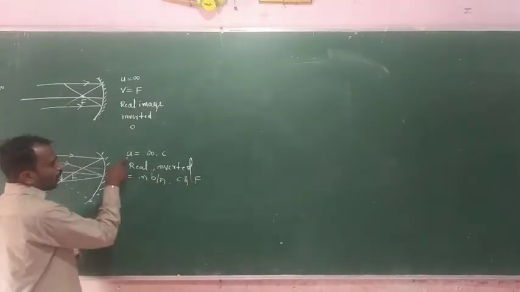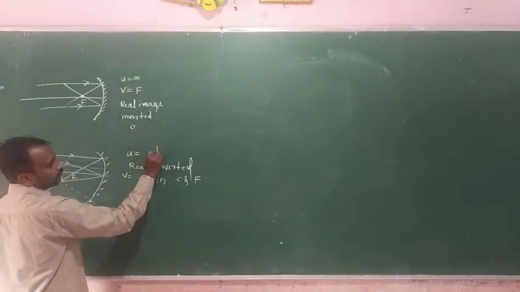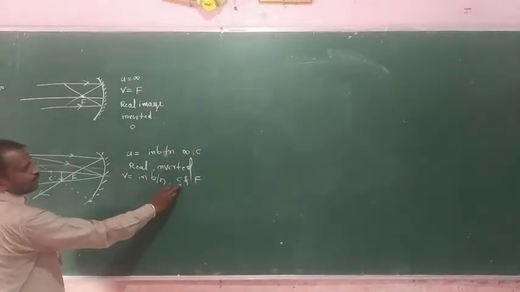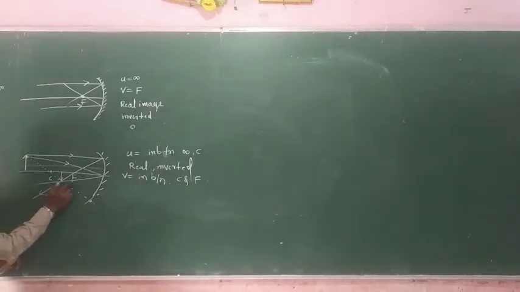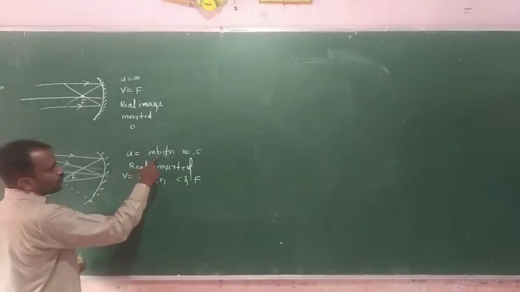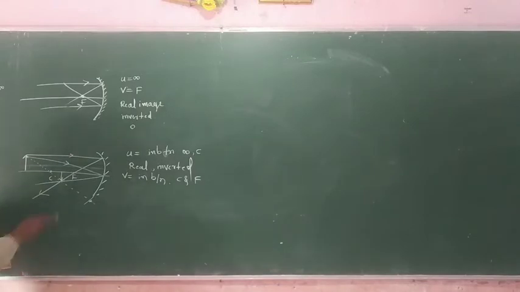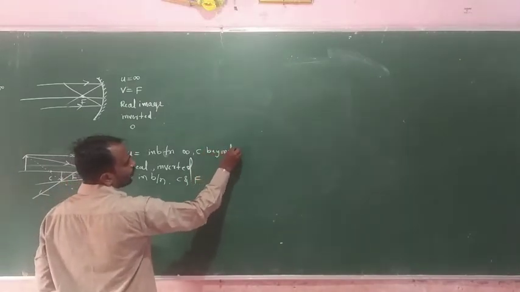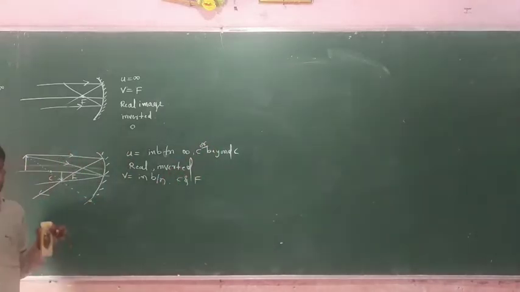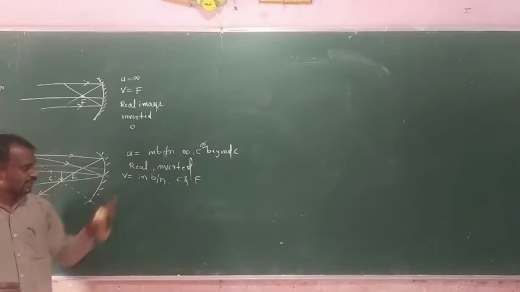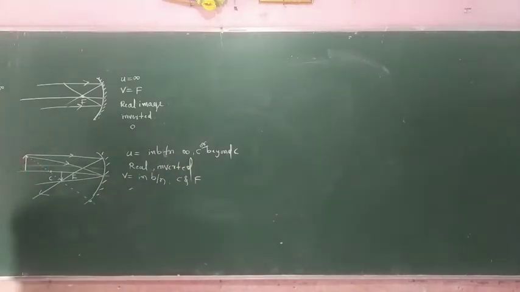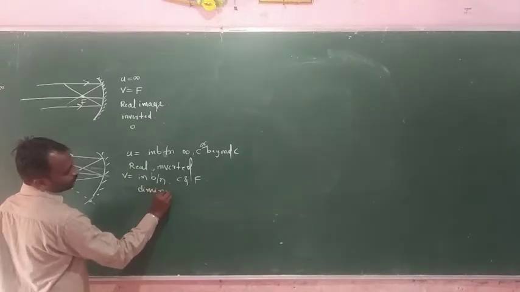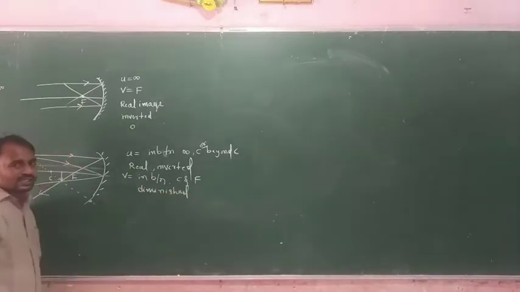C and F. Okay. So object position is in between infinity and C. And here the image we will get in between C and F. Another thing: object position in between infinity and C, otherwise we say beyond the C. Here the image is very small compared to the object, so we consider the image diminished. It means very small in size.